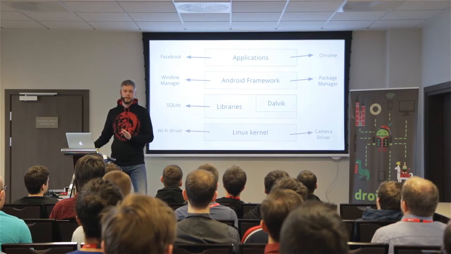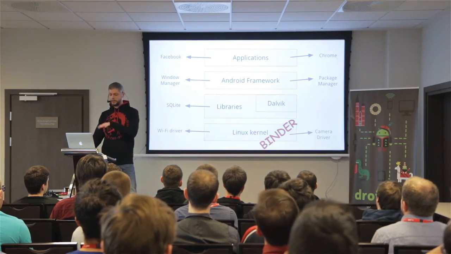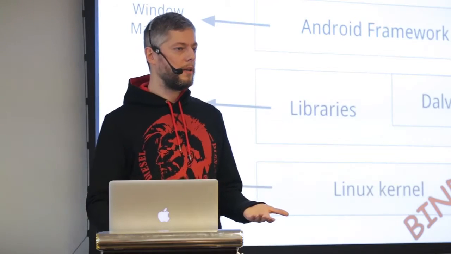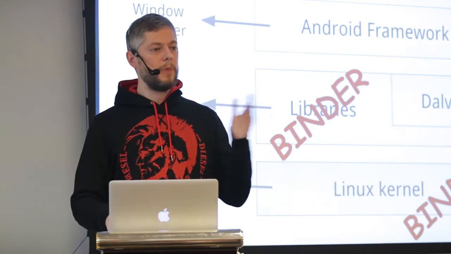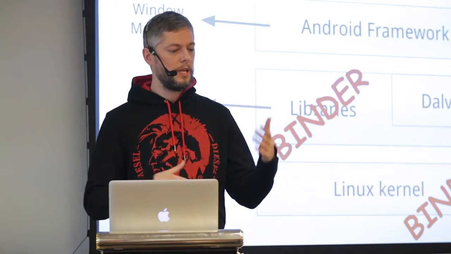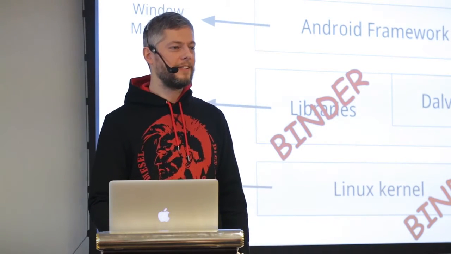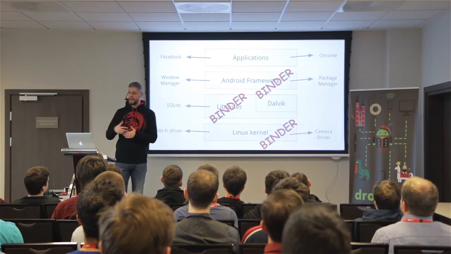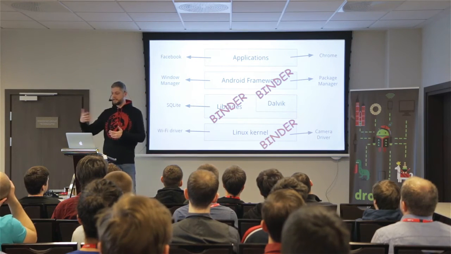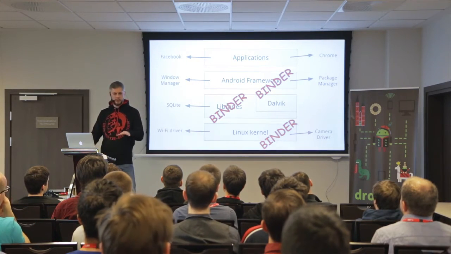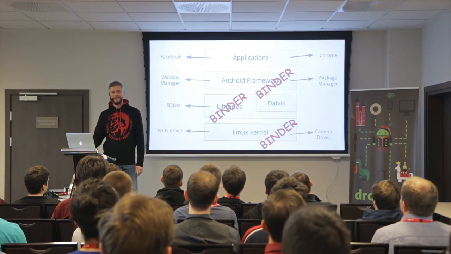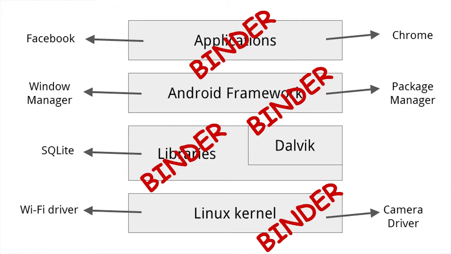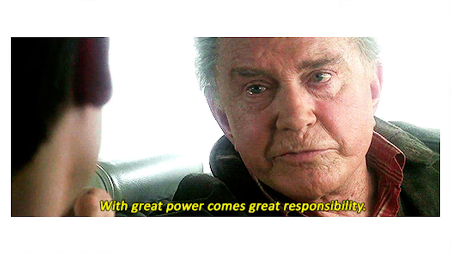So binder is in Linux. The driver is inside of the kernel. Also binder is in libraries. There is a libbinder.so library, so that an application can use the library to access the driver. And of course, binder is in the framework, because if you want to access the window manager, you use binder to get a token, and binder to access the interface exported by the window manager. Also the security framework is based on binder. And at the end, binder is in an application, because we can use that in our own application. So binder is everywhere, and because of that, like with everything that has power, there comes great responsibility.